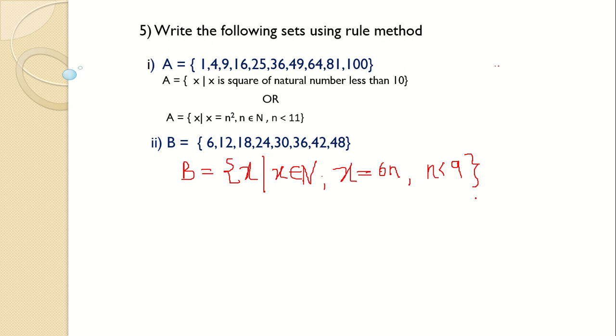So this is how we write it in the rule method.